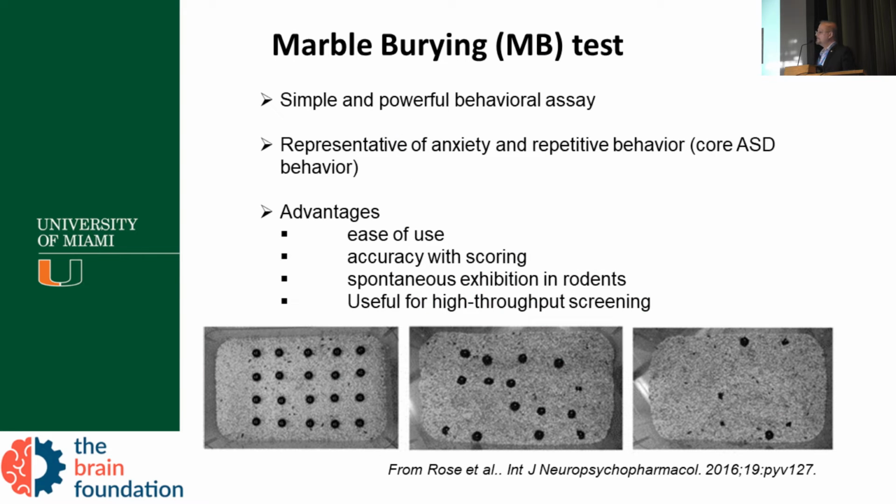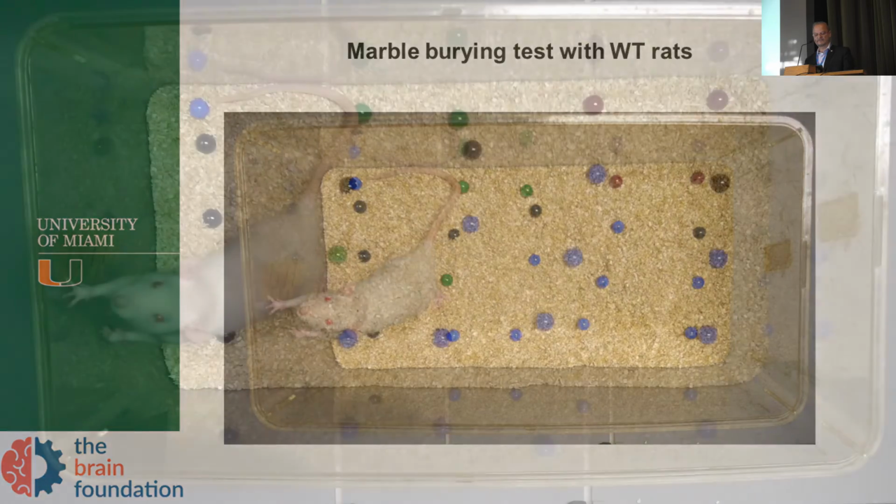Another characteristic that we look at in our animal model is the marble-burying test. It's a simple, powerful behavior test. It represents anxiety and repetitive behavior, and it's easy to do, and also easy to score and quantify. So that's another one, as you can see in this video.